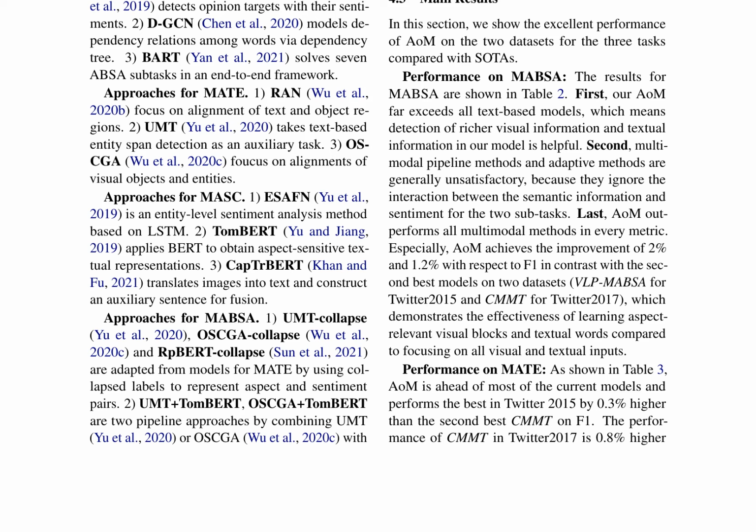The paper concludes by discussing the limitations of the current approach and potential directions for future work. The authors suggest that the proposed AoM framework can be extended to other multimodal sentiment analysis tasks and that further improvements can be achieved by incorporating additional modalities, such as audio or video.